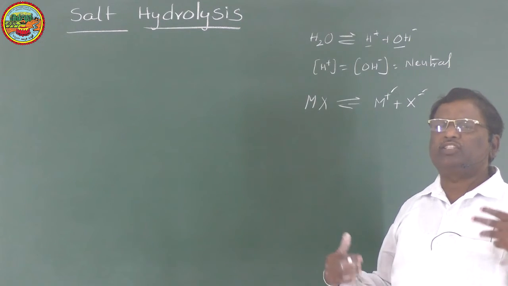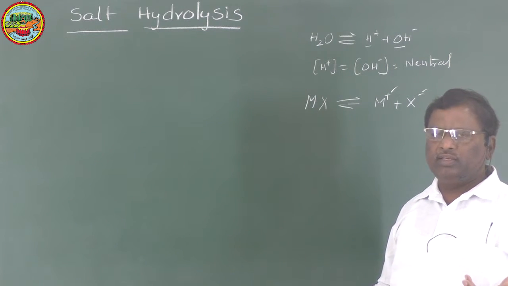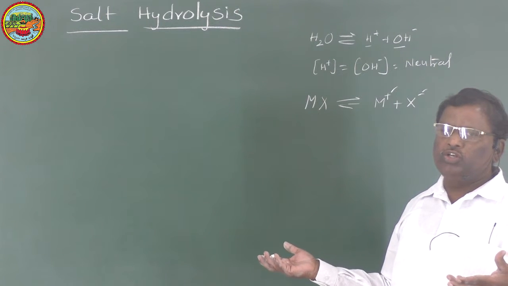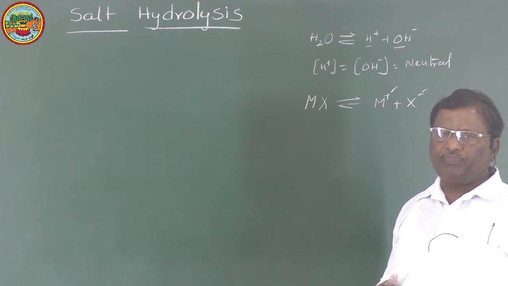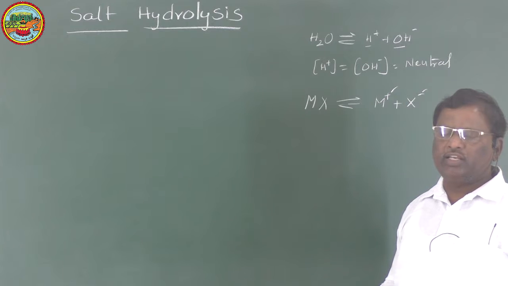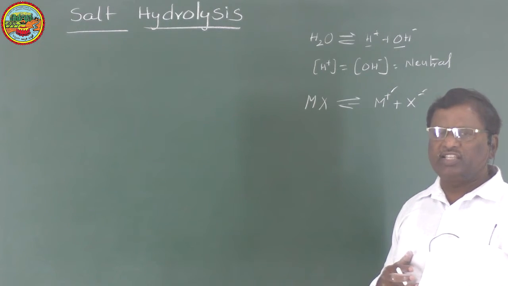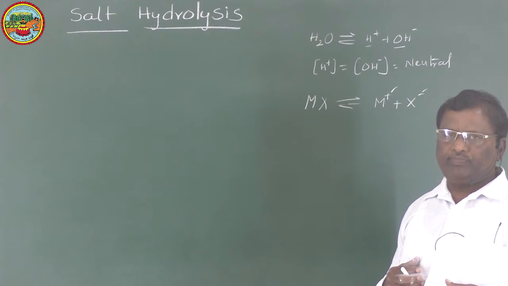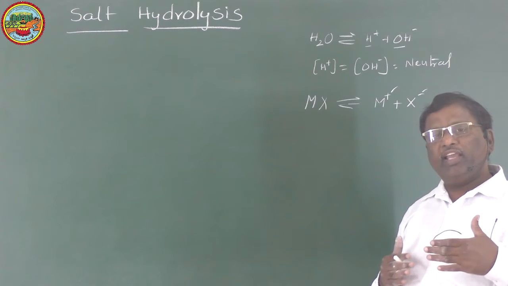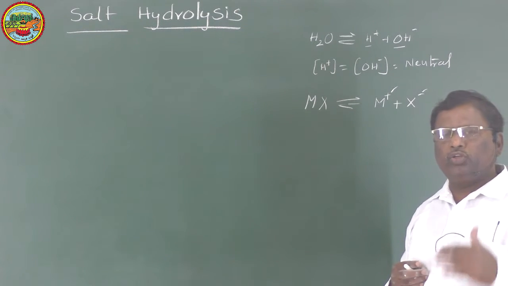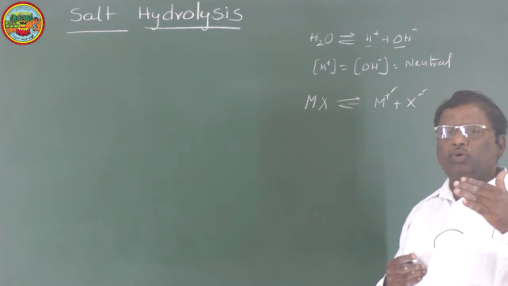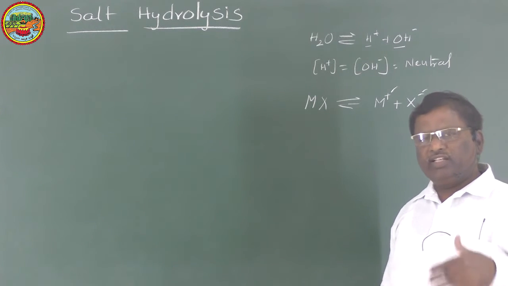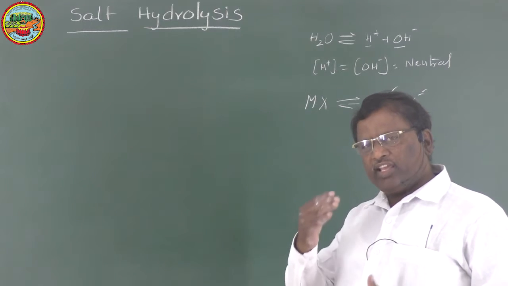If the concentration of H plus ions increases, the aqueous solution will have acidic nature. If the OH minus concentration increases, it will have basic nature. Whether a salt produces an acidic or a basic solution depends upon the nature of the salt.